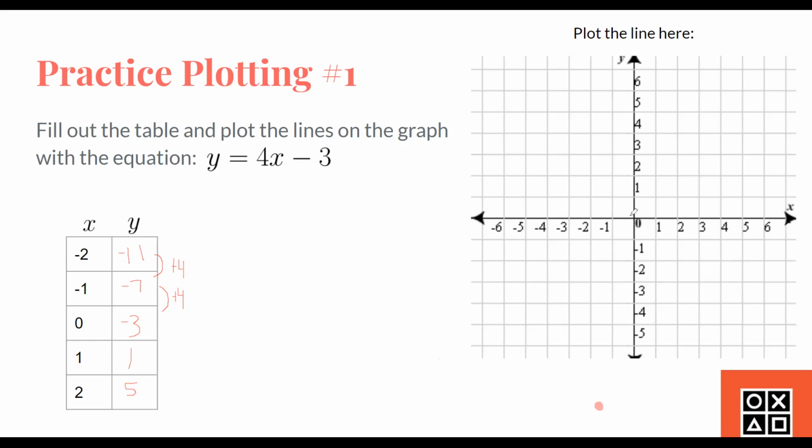So this would be 1 to the left of 0, or the origin point. And let's pretend to mark it here. And then we go down 7, because the y value is -7. So let's go down 7. So 1, 2, 3, 4, 5, 6. Again, this doesn't hold -7, so we can just put it here just as a placeholder. And then next we can see it's 0 and -3.